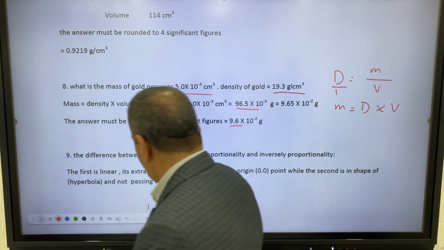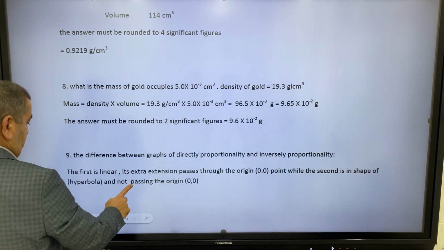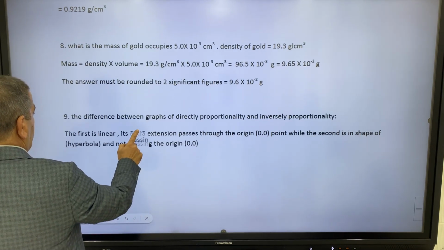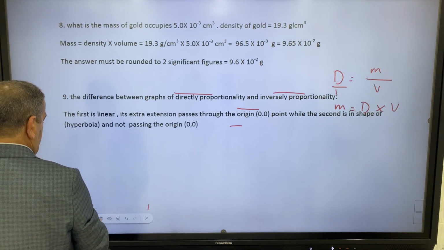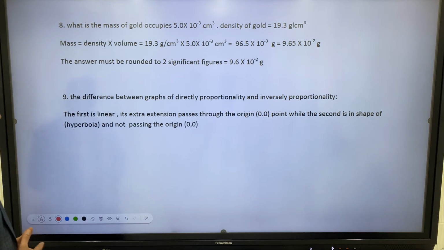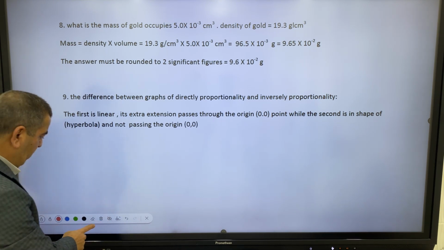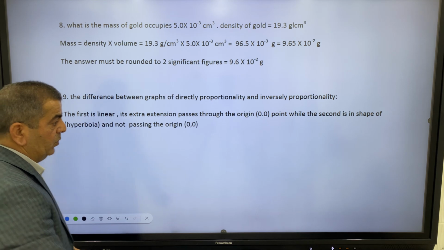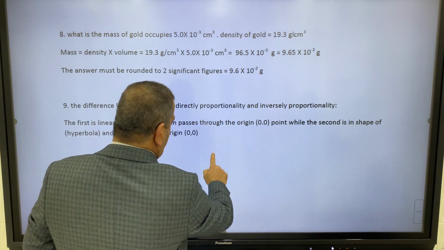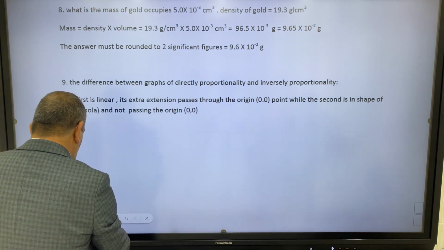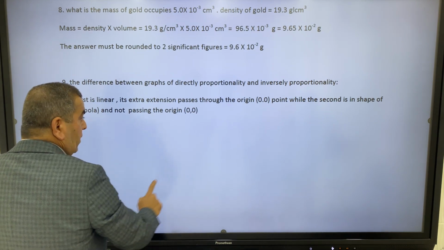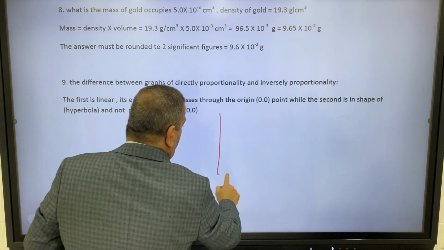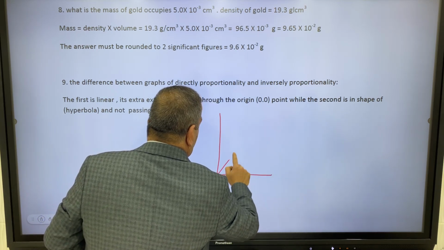And the final question, the last one, is the difference between a graph of direct proportionality and inverse proportionality. We studied that before, and let's draw the 2 graphs quickly. Okay. The first graph, of direct proportionality, is like this.